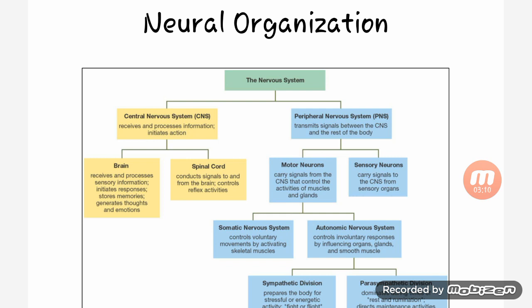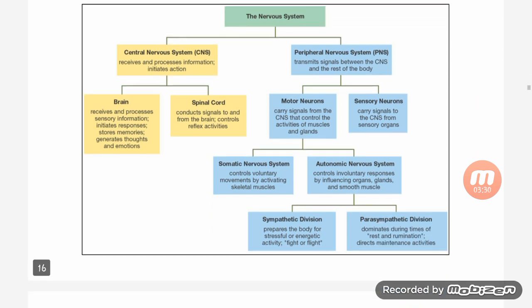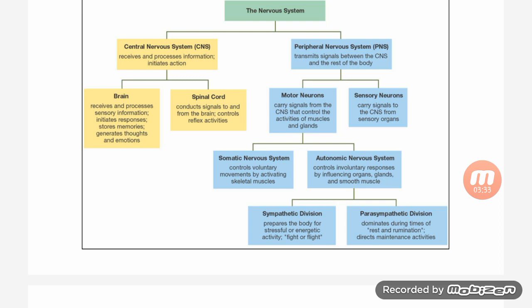Then somatic nervous system and autonomic nervous system. Somatic nervous system controls voluntary movement by acting on the skeletal muscles, and autonomic nervous system controls involuntary responses by influencing the organs, glands and stomach muscles. Sympathetic division and parasympathetic division: the sympathetic division prepares the body for stressful and energetic activity, fight or flight. Parasympathetic division dominates during the time of rest and rumination, directing maintenance activity.